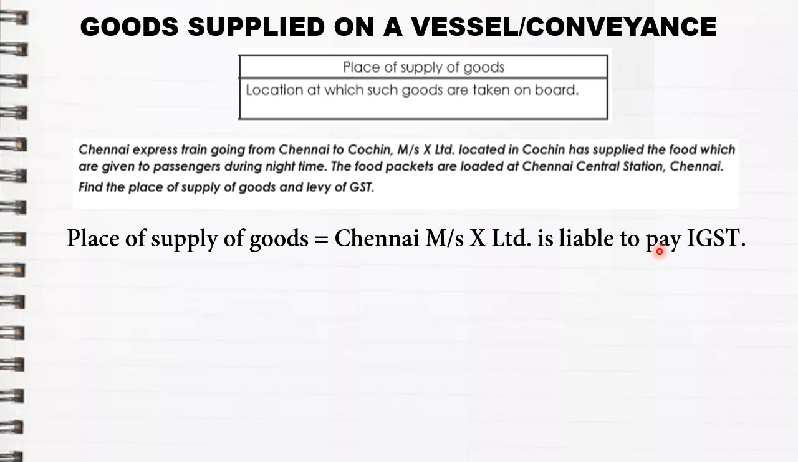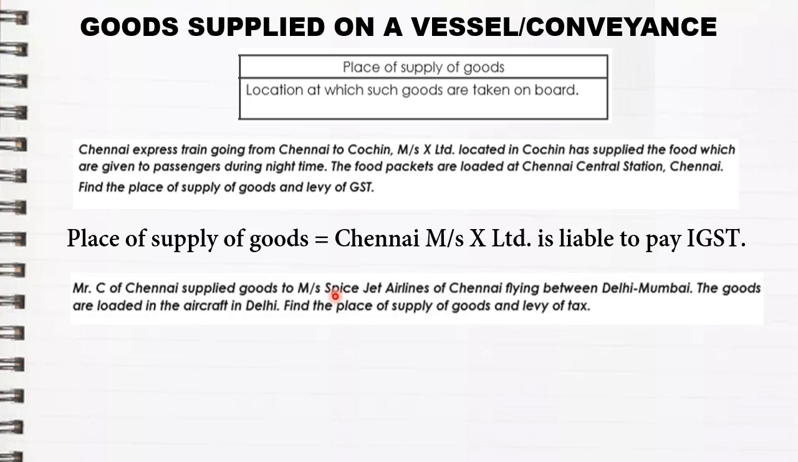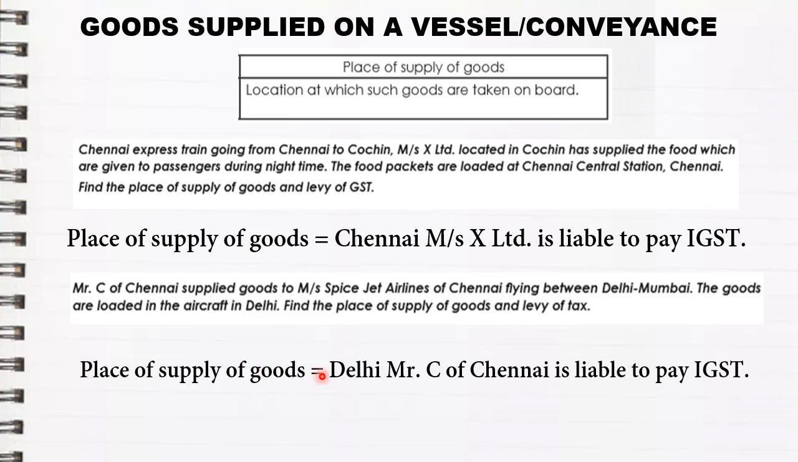Let us understand this with another example. Let's say Mr. C of Chennai supplied goods to SpiceJet Airlines of Chennai, flying between Delhi and Mumbai. The goods are loaded in the aircraft in Delhi. So in that case, according to the rule, wherever the goods are loaded, that place will become your place of supply. So here the place of supply of goods will be Delhi, and Mr. C of Chennai will be liable to pay the IGST.